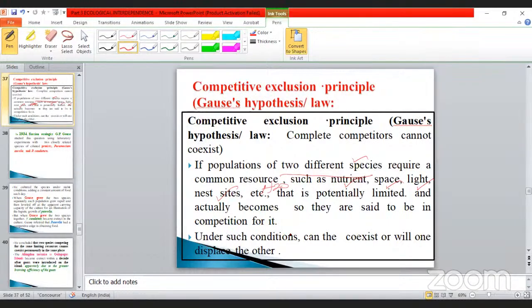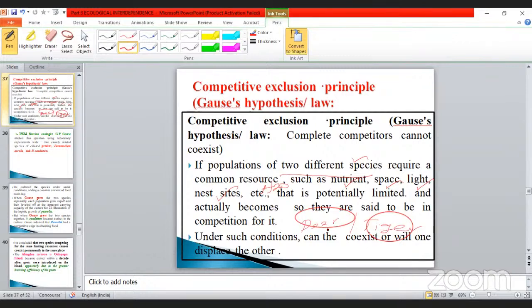Suppose we take a deer and also a tiger. The tiger needs water, and the deer also needs water. So both are very, very important.